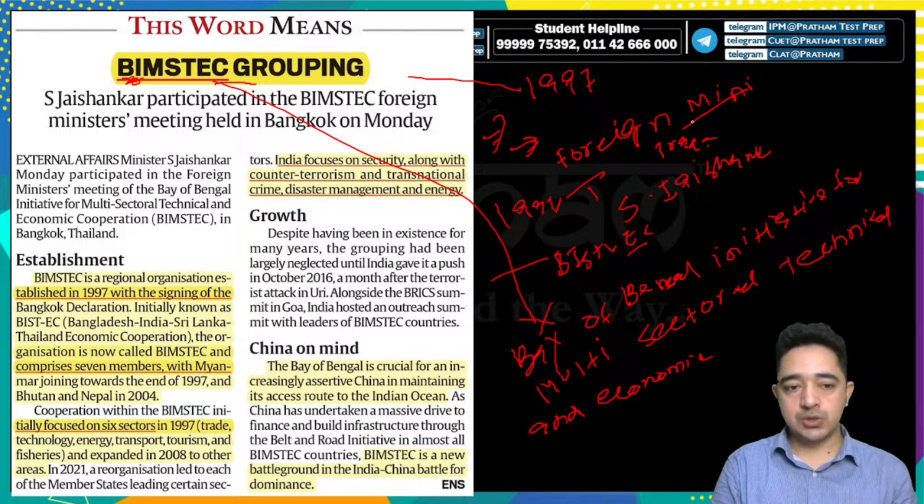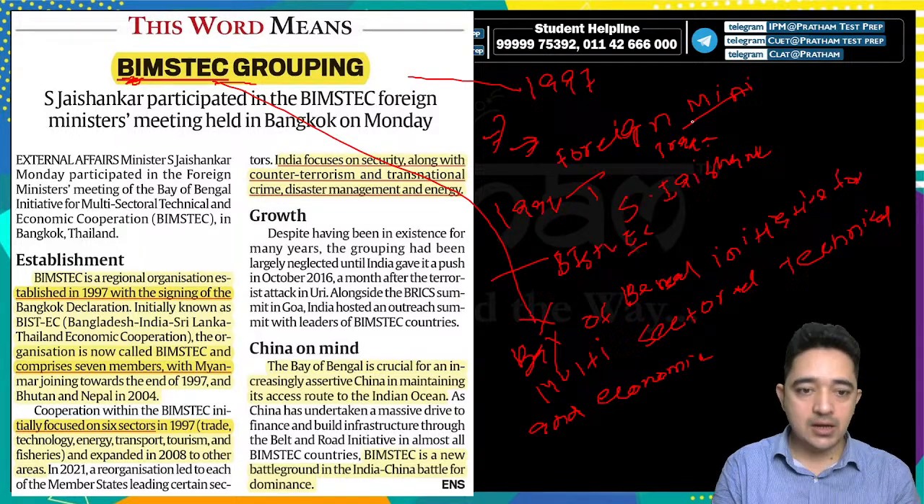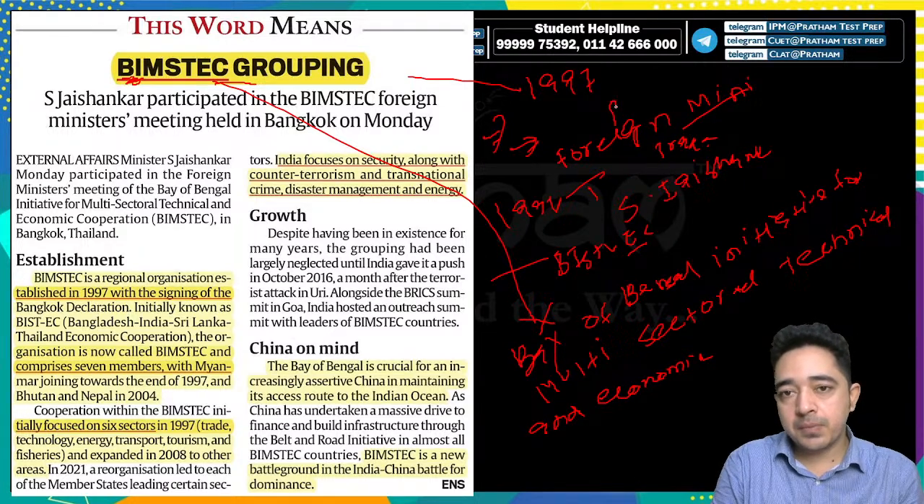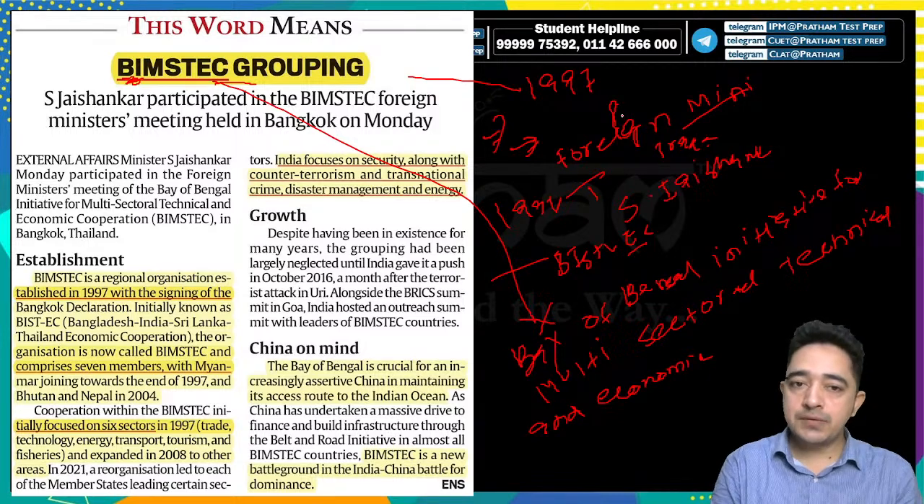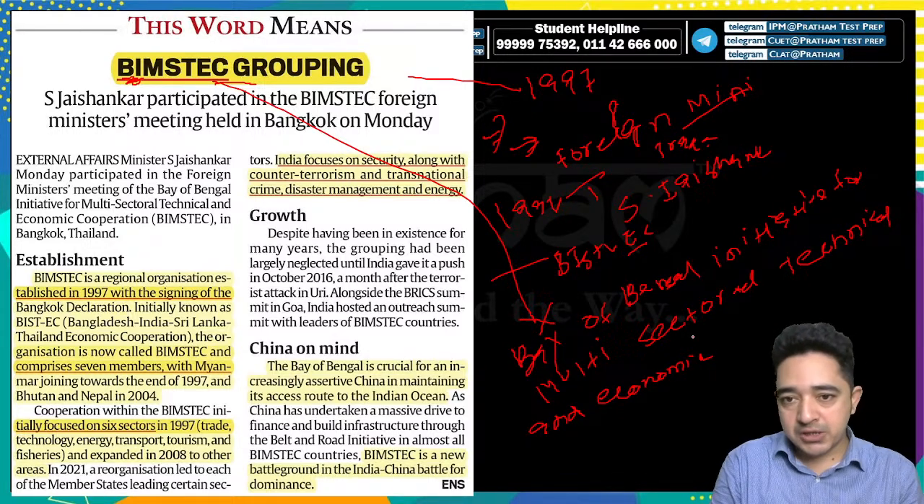It expanded in 2008 to other areas. In 2021 it was reorganized, which led to each of the member states leading certain sectors. So what is India's purpose in joining? India focuses on security along with counter-terrorism and transnational crimes, disaster management and energy. So what is China's role in this?